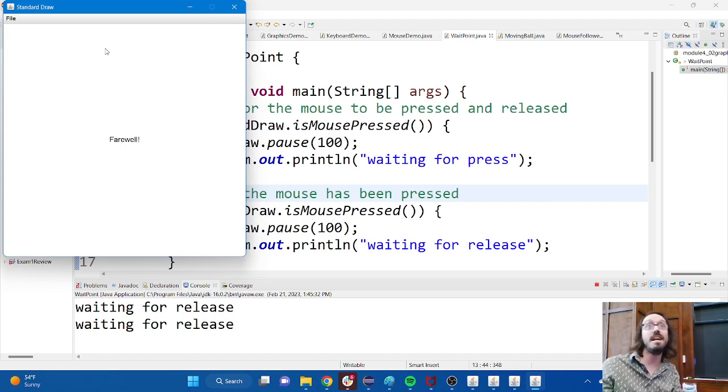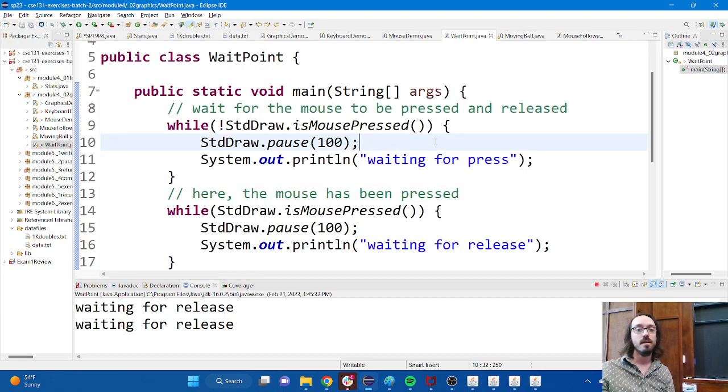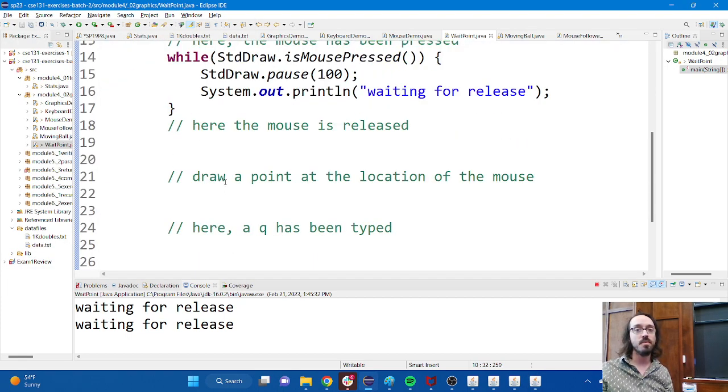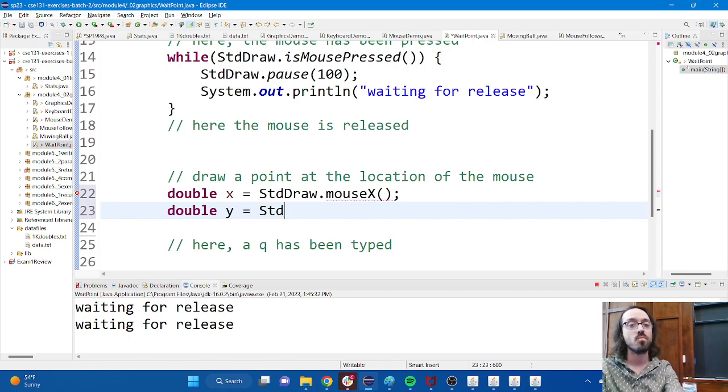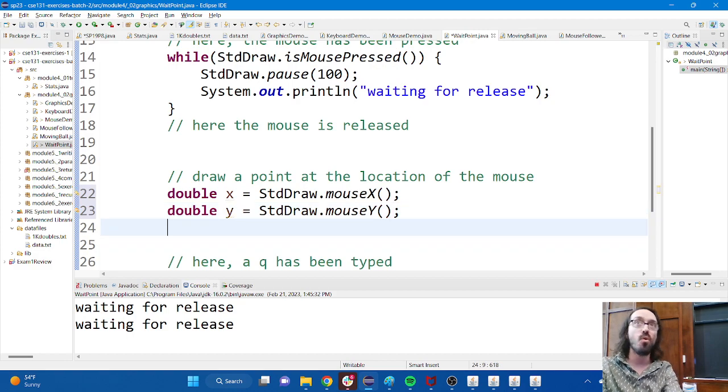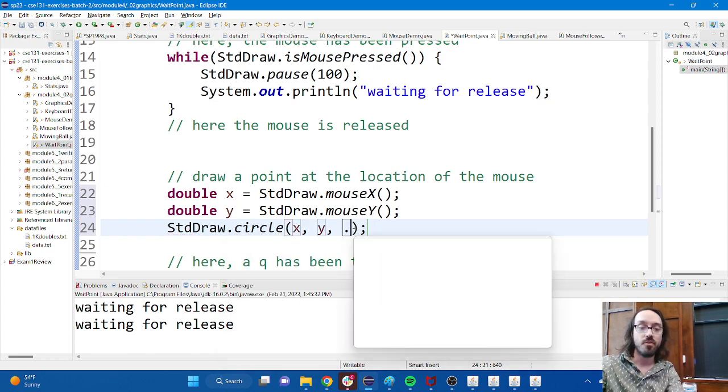So we're almost there. The last thing that I need to do is get the position of the mouse and draw something at that spot. I mean, that's probably the easiest part of this exercise. We've seen how to do that. So once I've made it past this loop, I'm going to draw something at the location of the mouse. So get the X and Y position, just like we saw from the prior examples, and then it says to draw a point. I don't care what you draw, right? I'm going to draw a circle.